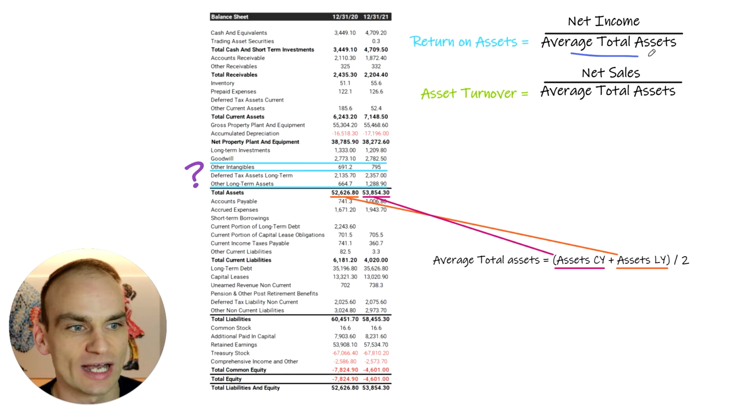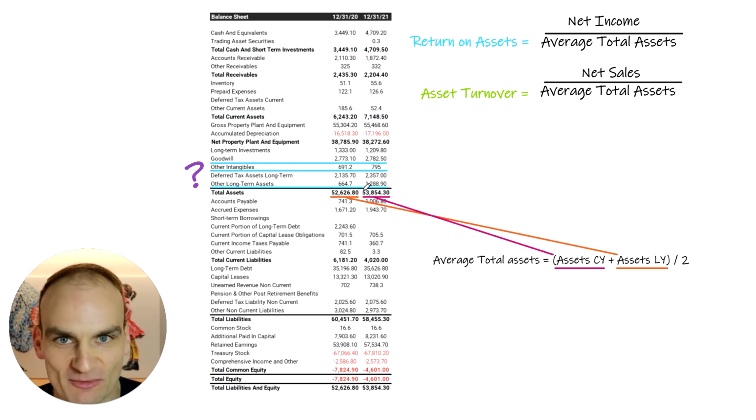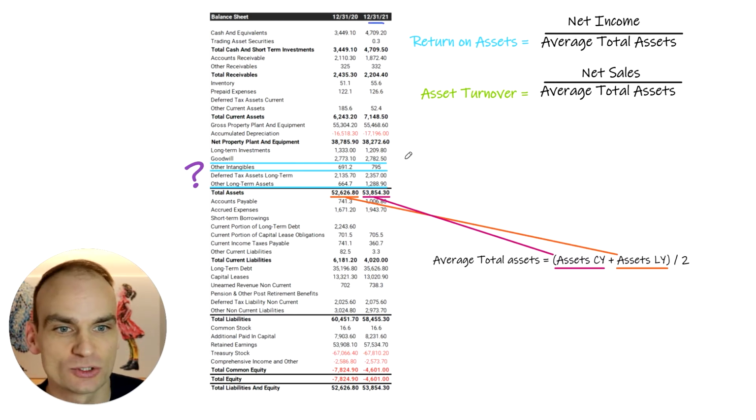Now let's start off with average total assets. What is average total assets? Well, in order to calculate this, we want assets in the current year. For lack of a better phrase, I use the current year, so we're looking at McDonald's balance sheet, 2021, we're taking the assets, and we're adding that to the prior year, so assets in last year. For lack of a better phrase, I just put LY in there. So we're adding both of those together and we're dividing it by 2, and that gives us the average total assets over the past 2 years.